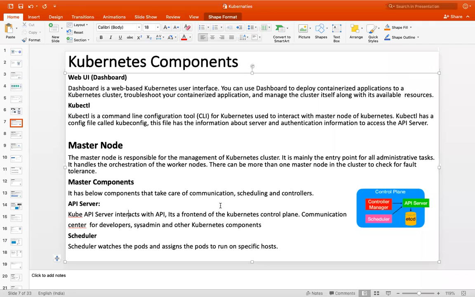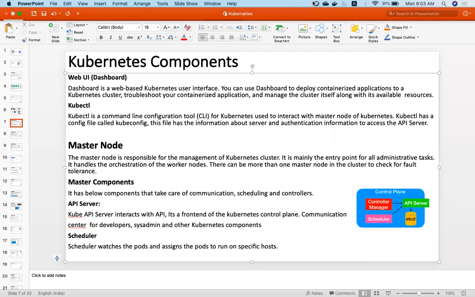Then we have one more component called the scheduler. In Kubernetes, we are going to create containers, but the containers will be wrapped under one more Kubernetes concept called pods. In Kubernetes, we will create a pod.